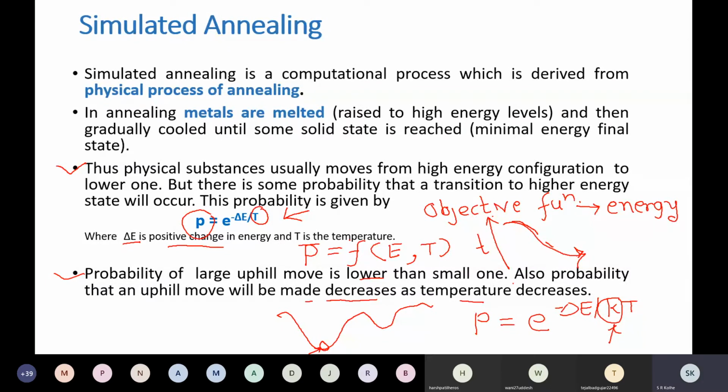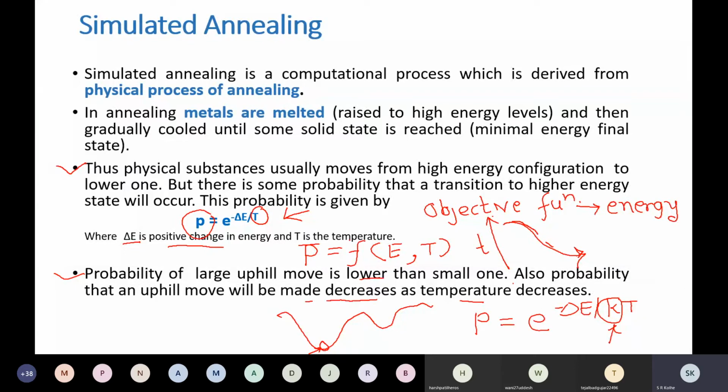Physical annealing processes are very sensitive to the annealing schedule, as we have seen. If the annealing has not been done properly, you may not get the desired crystalline structure. If the cooling occurs too rapidly, remember I told you that the ironsmith sometimes puts that metal piece into the water. So that means cooling is done rapidly. What happens because of that? Stable regions of high energy will form.